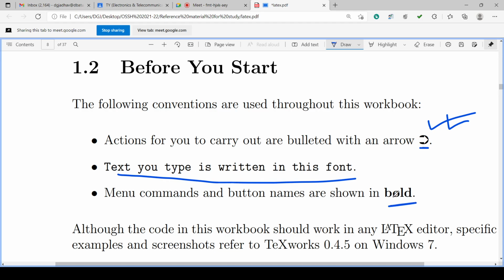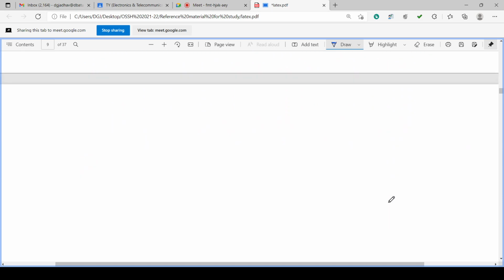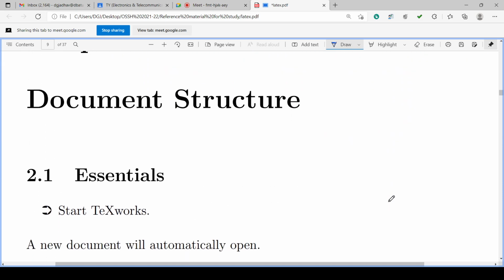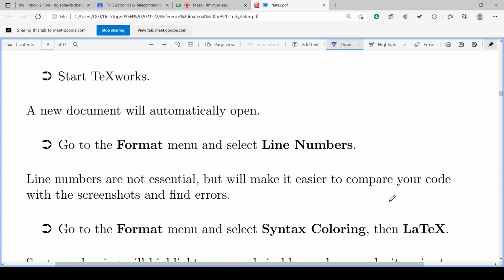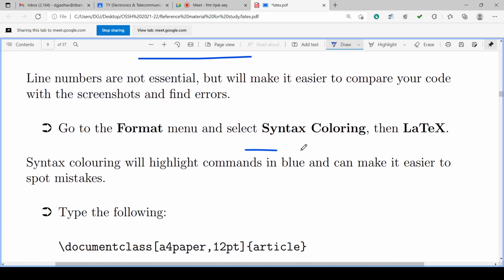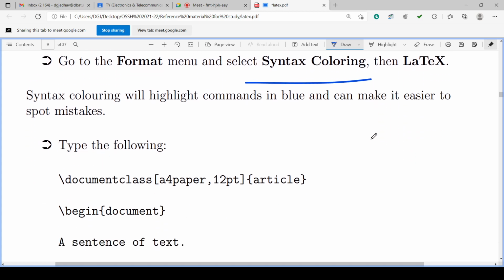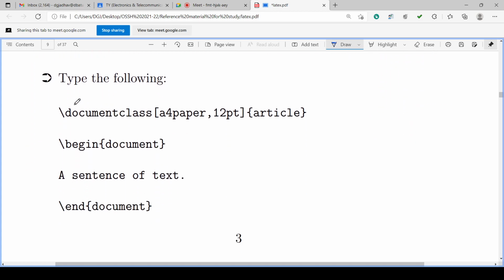So we have to type the text in that form, and if it is in bold, then it should be a command, for this particular understanding of the document. Then what are the essentials, what we have to do, text work, how to format, how to set the syntax coloring, how to start the document, isn't it?